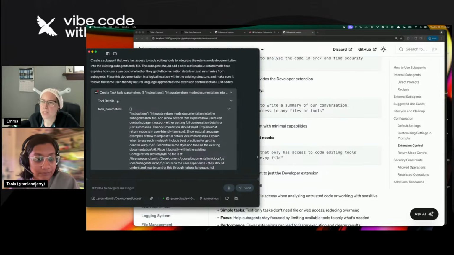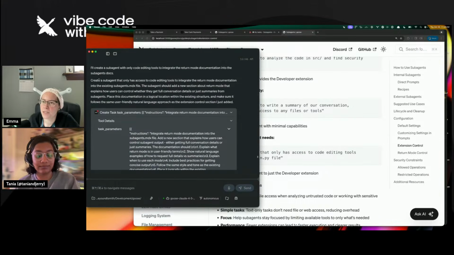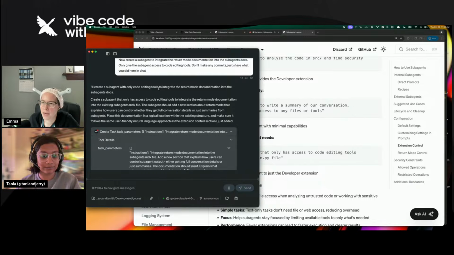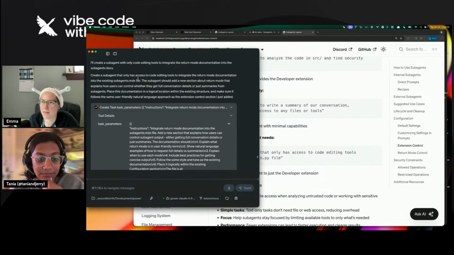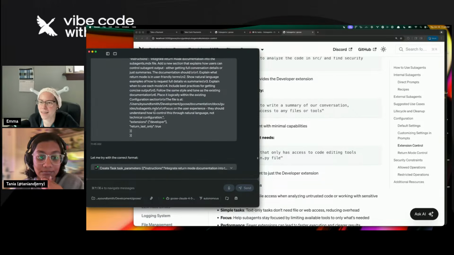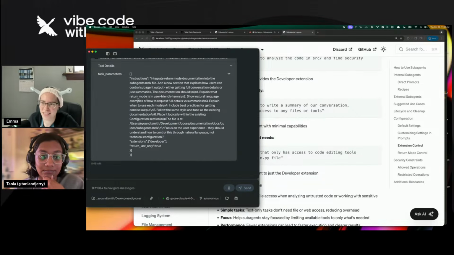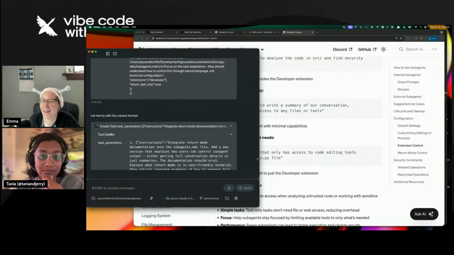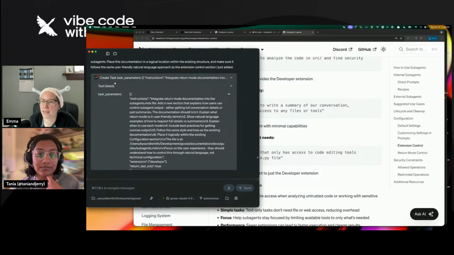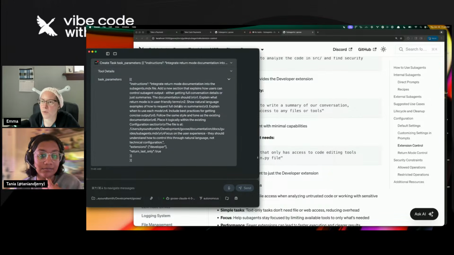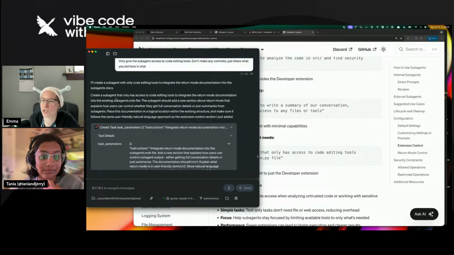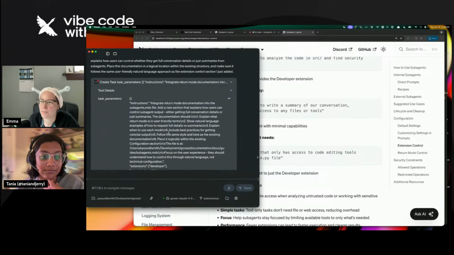Okay, so this is interesting. I asked it to create a subagent with only code editing tools to test whether you have to be explicit about the extension names. And on the first try, Goose did not create it correctly. So that's interesting, but it tried again. And then it created this task with task parameters, and it actually showed me the instructions that it gave the subagent, which is pretty cool.